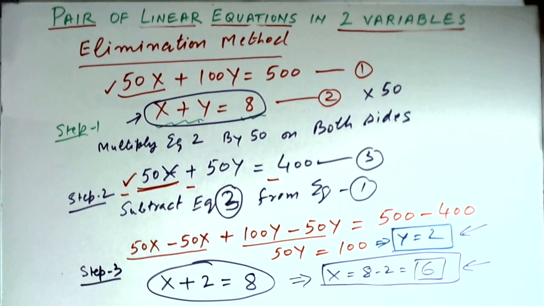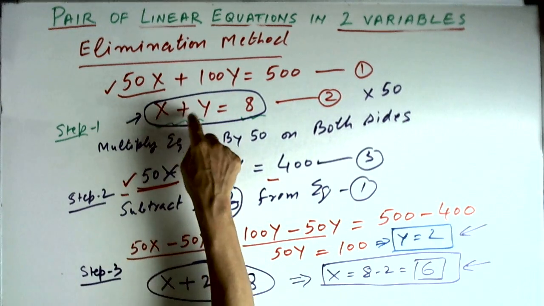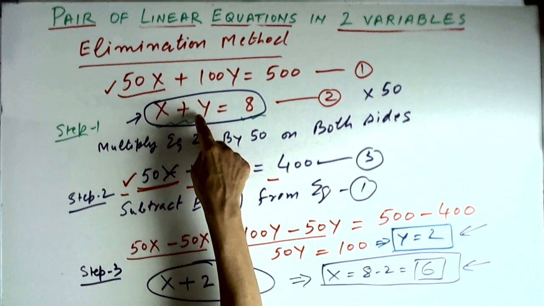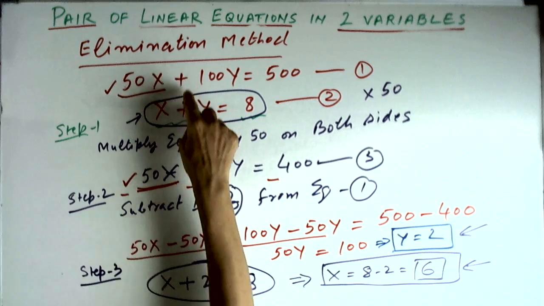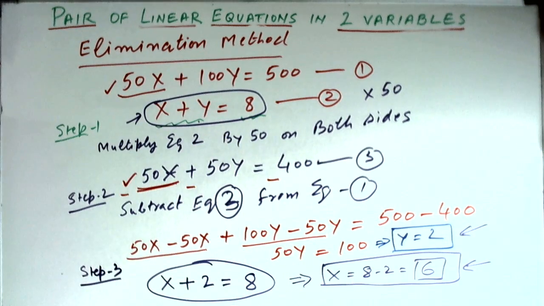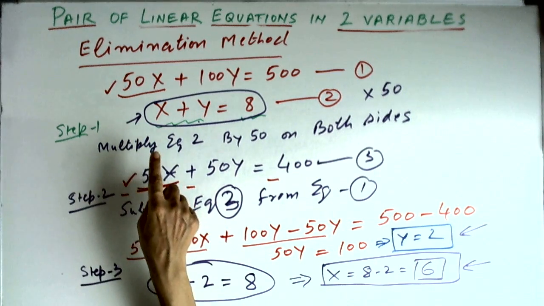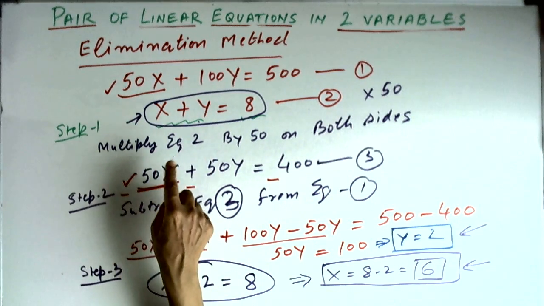And then we will either subtract one equation from the other or we will add. Suppose it had been x minus y, then we could have multiplied by 100 and added, since one would have been plus and the other minus, and by addition y would have been eliminated. So we have to think, after examining the two equations, what our approach will be.